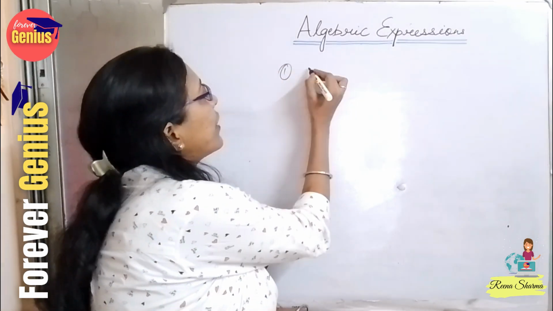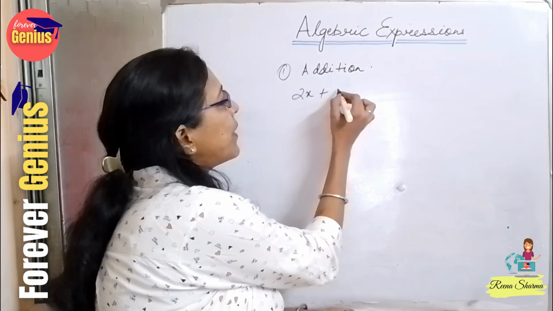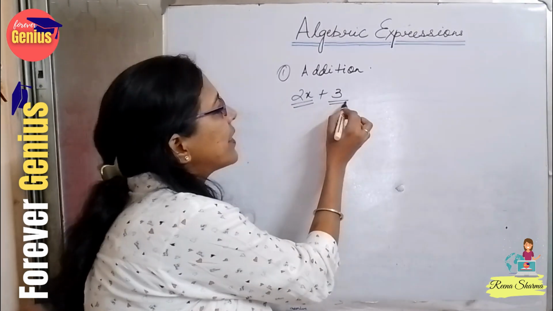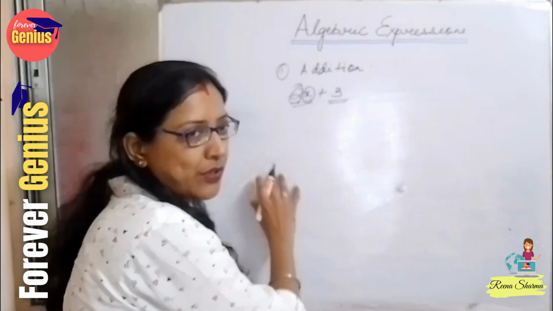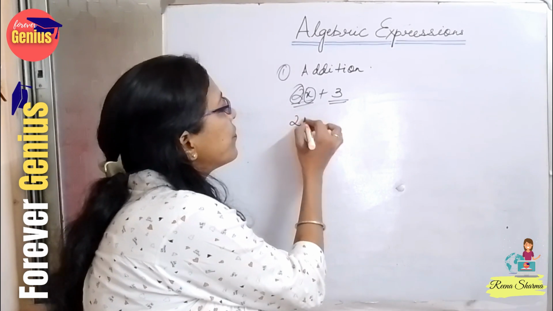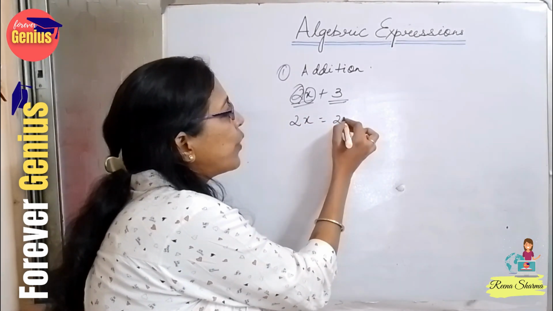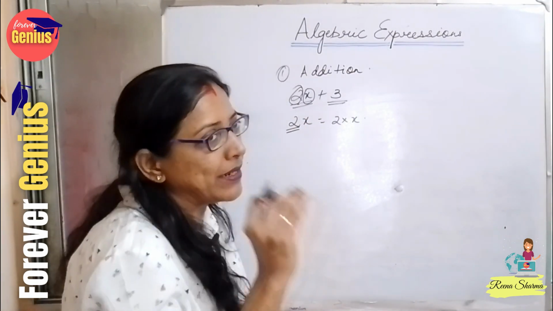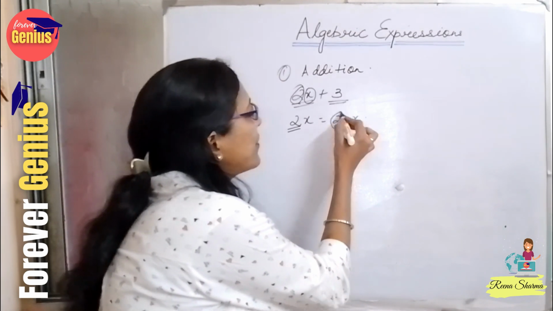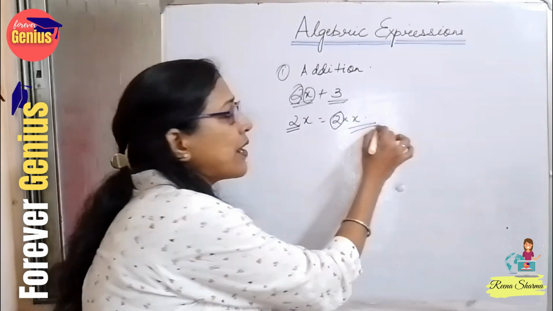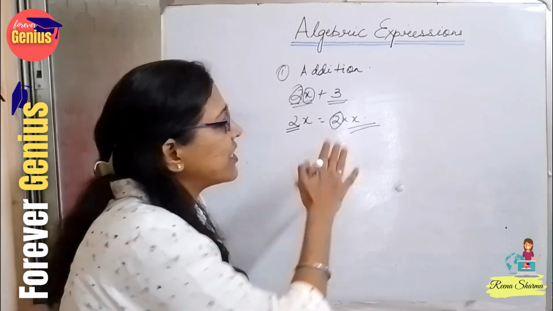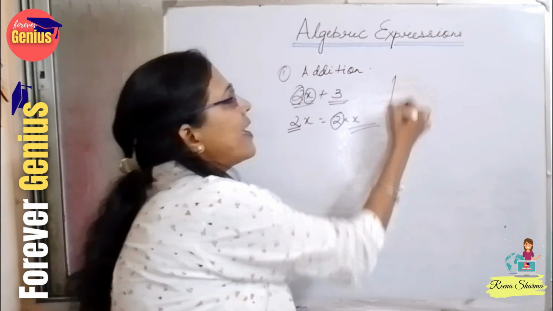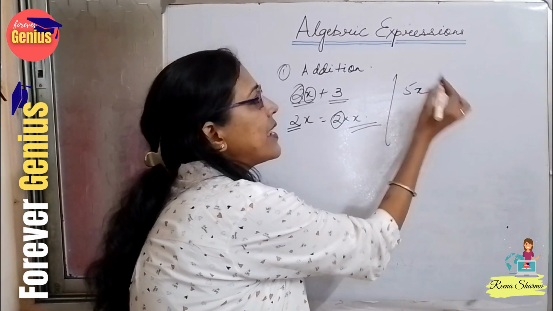So the first thing we are doing is addition. 2x plus 3. So what is the meaning here? X is a variable and 2 is a constant. 2x is equal to 2 into x. Whatever is the value of x, I will multiply with 2. See, the value of 2 is fixed. 2 means 2. But x can change according to different questions. अलग अलग questions पे इसकी values differ कर सकती है. So जैसे additions है, ऐसे ही multiplication, ऐसे ही subtraction है.